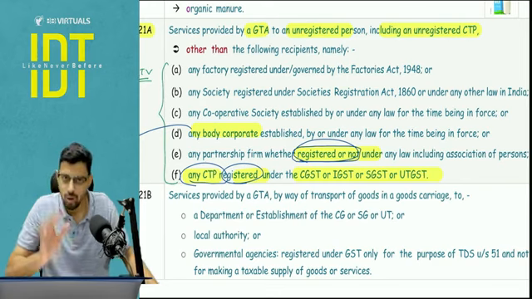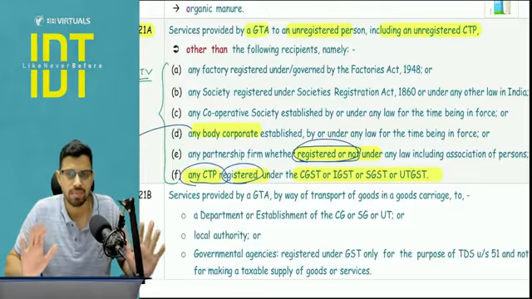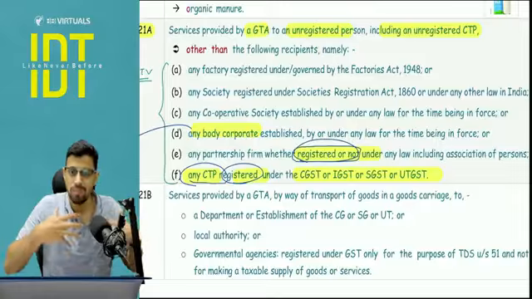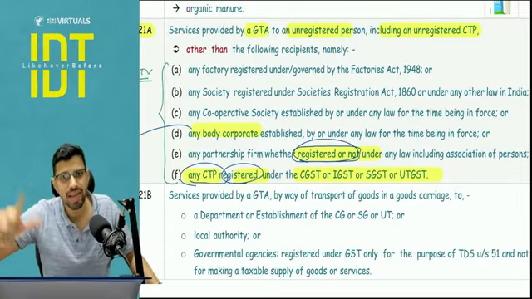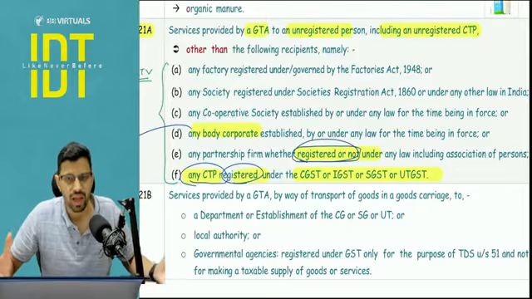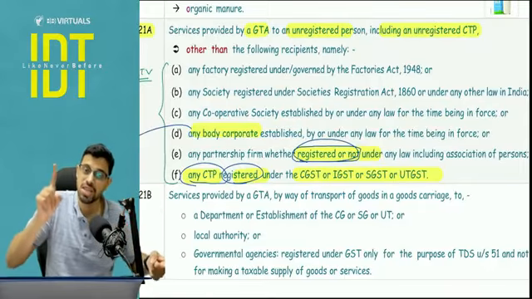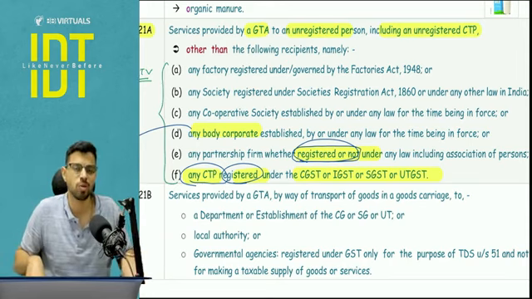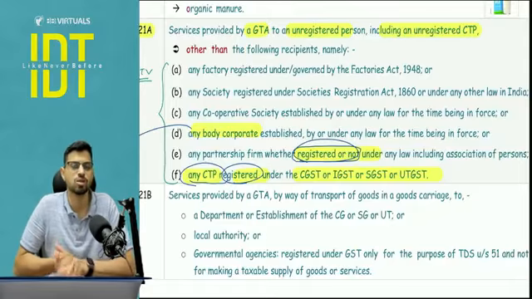Is this clear? Do you know what is the meaning of casual taxable person? You can have a read from the definition, but I will tell you, casual taxable person means a person who is doing business from a particular state where he does not have any place of business. So I am based in Pune, Maharashtra. If I come to, let's say, Kerala, and in Kerala I am doing any supply, and in Kerala I do not have any place of business. I am there for a trade fair. I am there for 4 or 5 days of exhibition. There in Kerala, I will have to take a registration as a casual taxable person if I intend to make any taxable supply. Otherwise, registration is also not required because there would not be any implication of GST. Is this clear? You can read the definition of the casual taxable person.